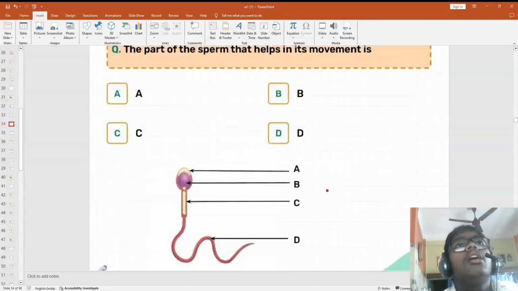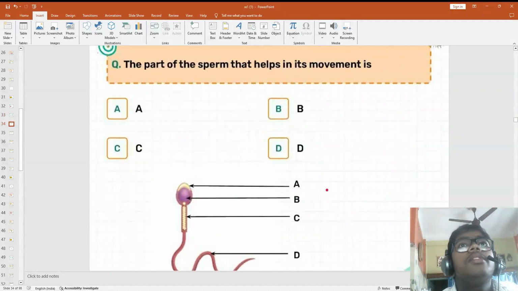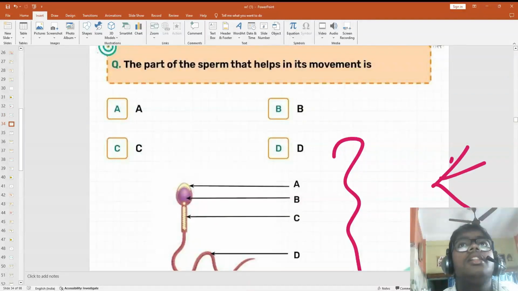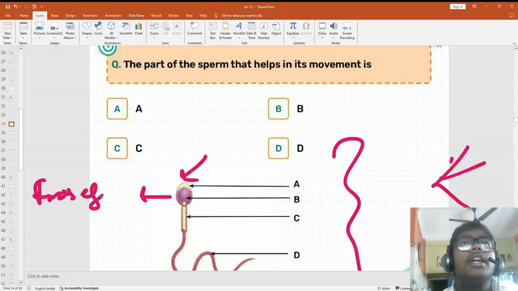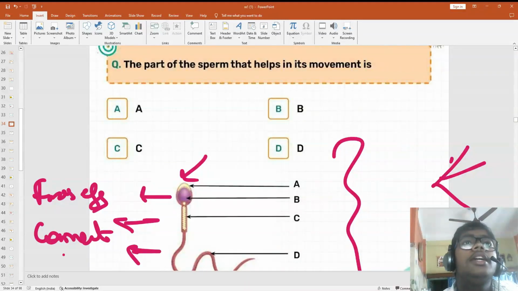Now quiz time. Say the part of the sperm that helps in movement. What is this? Tell this one. Look, the head fuses. I have not told this. The head fuses with the egg. The middle piece helps to connect, and the tail helps to travel or move.